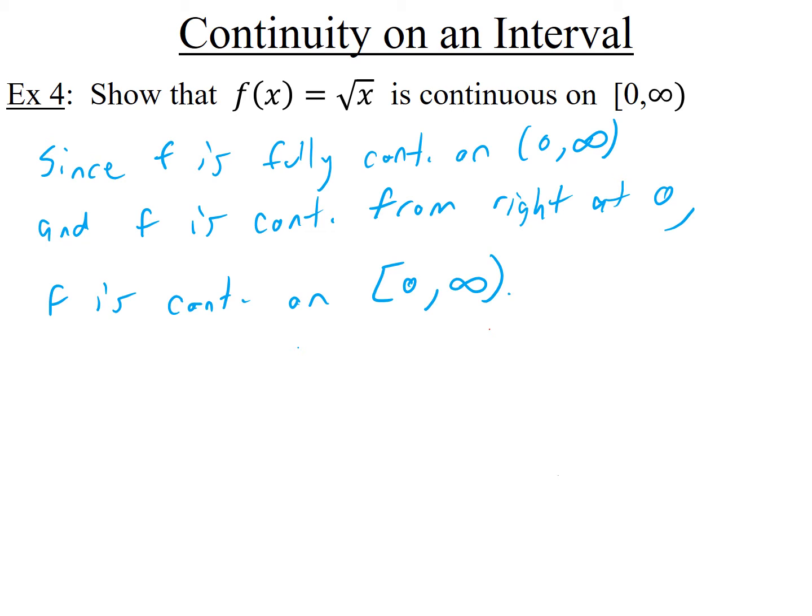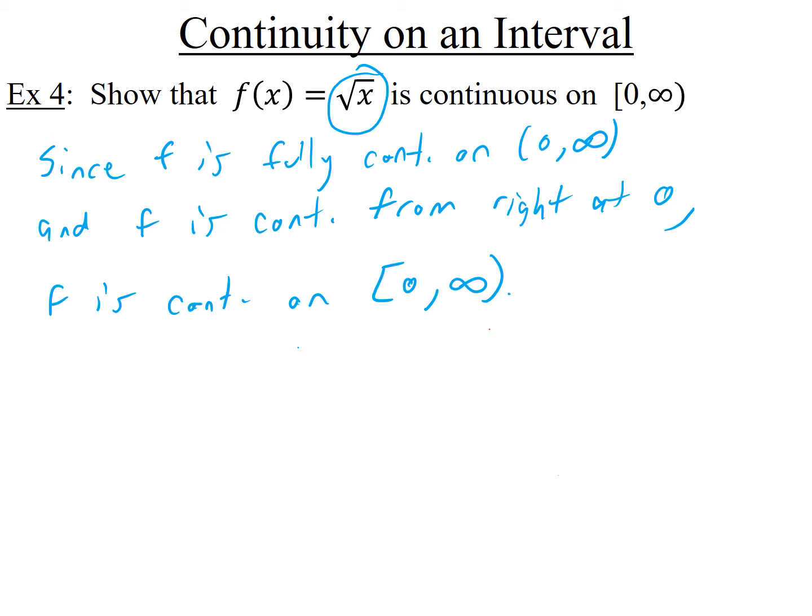Well, we haven't looked at 0 actually from the left side, but you know that the limit as x goes to 0 from the left of this function doesn't exist, because you can't plug in negative numbers to this function, so that limit can't exist. Or another way to say it is there's no graph on the left side of 0 for square root of x, so the left-hand limit doesn't exist. So it's not fully continuous at 0.